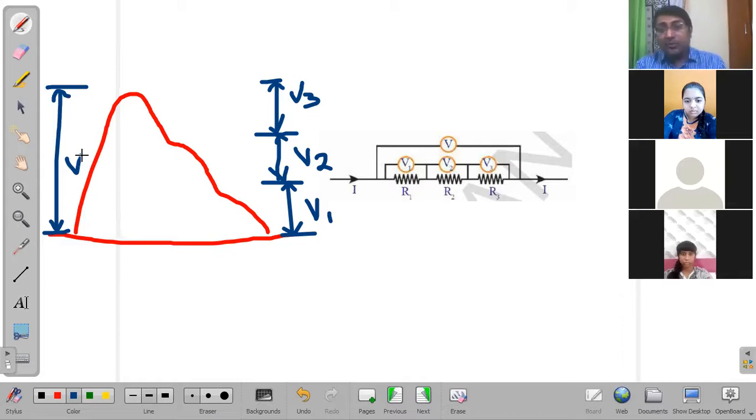So V is the total potential difference, and it is actually divided into three parts: V1, V2, and V3. And clearly you can see the total height is the addition of all these three. Or in other words, what we can conclude from this is V is equal to V1 plus V2 plus V3. Okay, so that's for the series circuit.